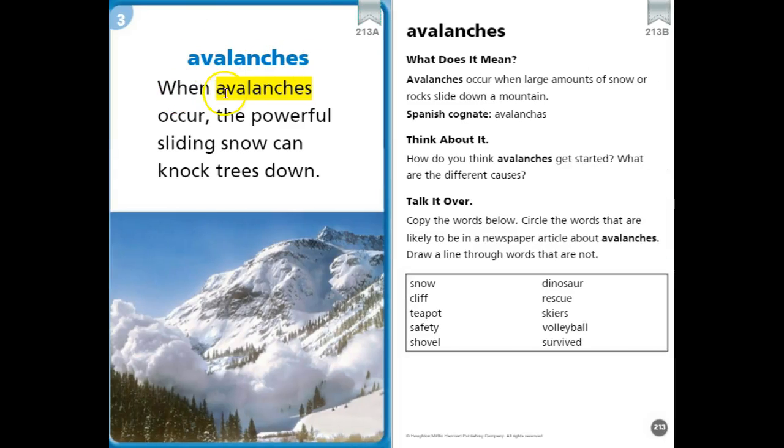Avalanches. When avalanches occur, the powerful sliding snow can knock trees down. Avalanches occur when large amounts of snow or rock slide down a mountain. How do you think avalanches get started? And what are the different causes? Think about the words below. Which ones are likely to be in a newspaper article about avalanches?